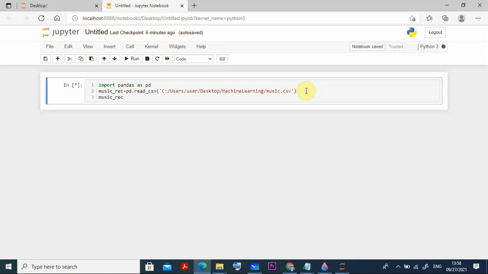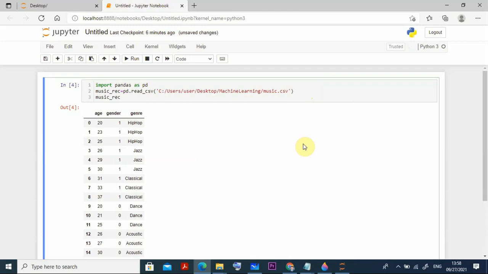Okay, so in this you can see the entire thing coming here. Can you see it here? It is coming with serial number 0, 1, 2, 3, 4 like that. The age group is coming something like 20, 23, 25, and the gender is 1 for male and 0 for female. Because we are cleaning the data, instead of putting male or female, we put numerical values like 1 and 0.